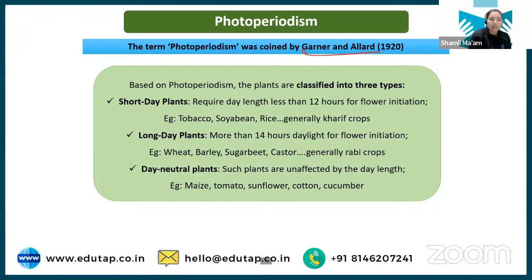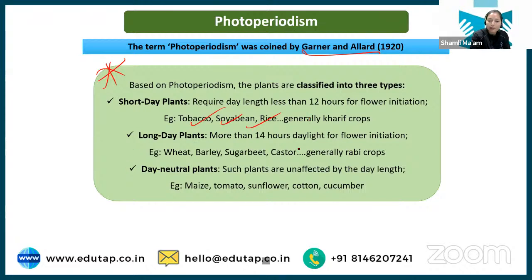Very important, this is very important. Okay, you have to learn. Now, short day plants, as the name suggests, require less day length. Less than 12 hours of day length is required for flower initiation. Okay? Here examples are tobacco, soybean, rice.